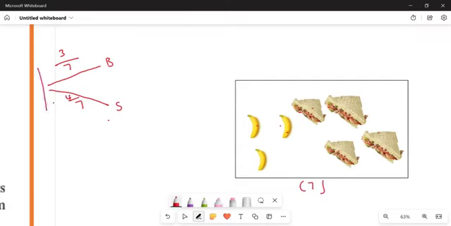Now, this happens before we make the first choice. Before we make the first choice, these are the options that we have. We can choose from 3 bananas. We can choose from how many sandwiches? 4 sandwiches. Okay.